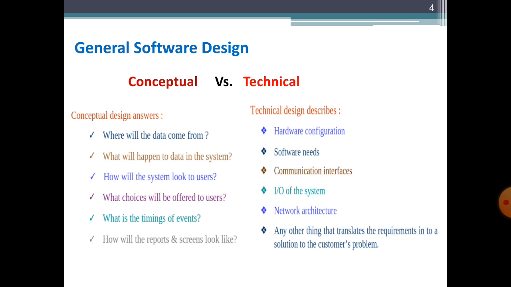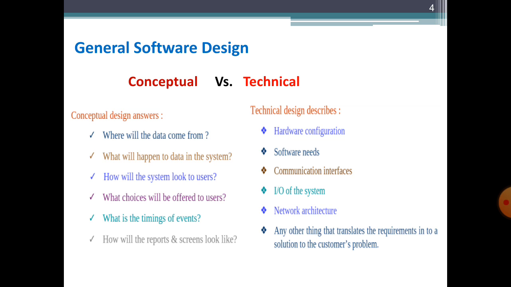And now if we go into more detail, in conceptual design we are concerned about the timing of events. There are different event handlers, like what kind of event will be performed when pressing a particular button or through different navigation controls; what kind of event handling is performed is also part of conceptual design. And in the technical design we are concerned about the network architecture, what kind of network architecture there will be according to the organizational needs and different stakeholder needs. All of these will be factors to choose the right network architecture based on the stakeholder requirements.